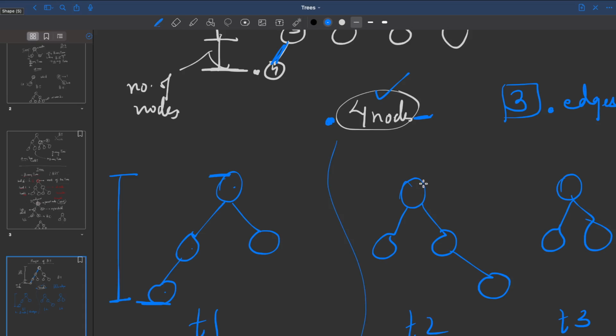For this, what is the height? You start from here and the lowest is still here, 1, 2, 3. Again, the height is equal to 3 nodes, or in terms of edges, 2 edges. What about this? We have height 2 nodes, or we can think of it as 1 edge. Okay, I hope the concept is clear.